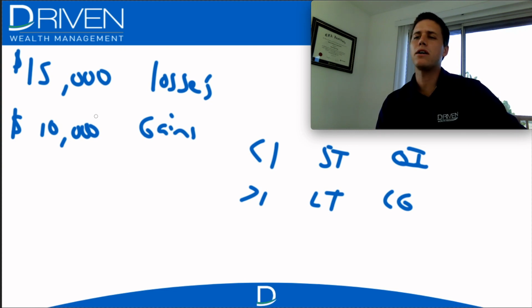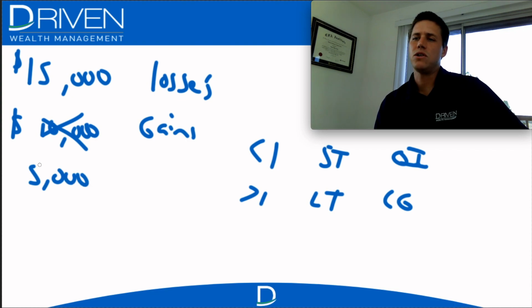Now, it doesn't really matter in this case. Let's just assume it's a combination of positions that you've sold and realized gains, and those positions added up to $10,000. Now, in this case, you're going to be able to leverage this $15,000 to offset these $10,000 in gains. So you can wipe those out, and you're left over with $5,000 of losses after that happens.